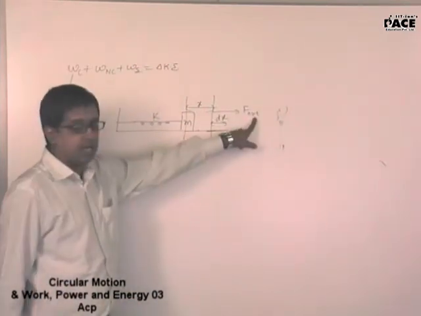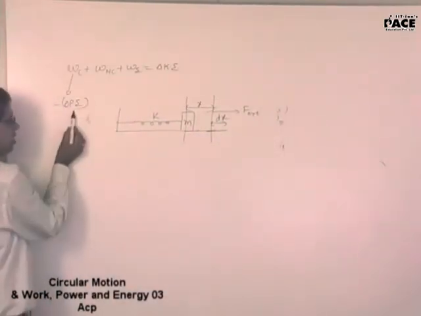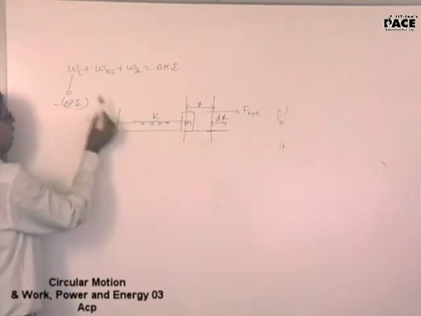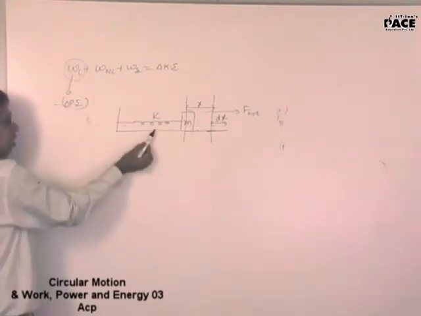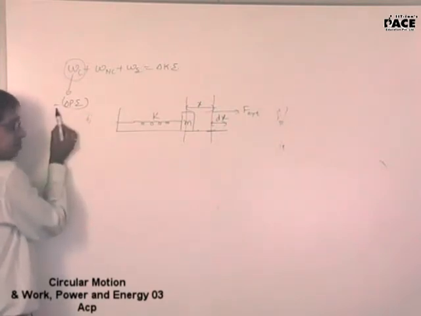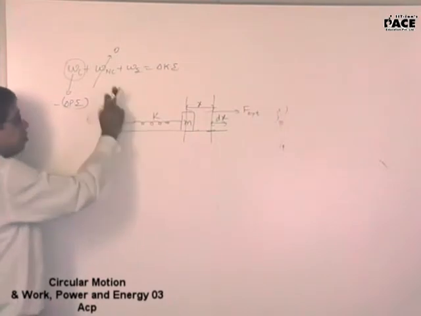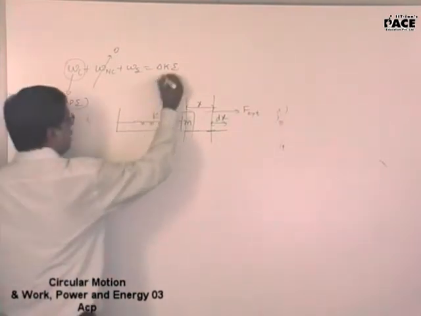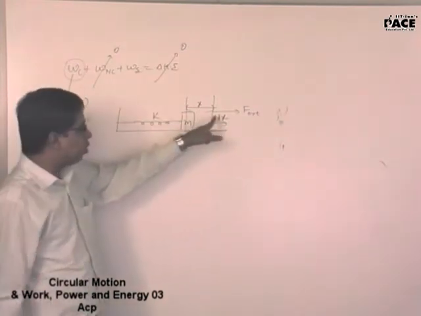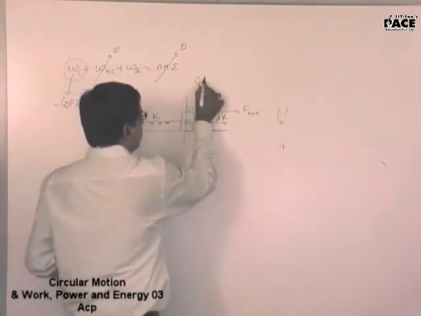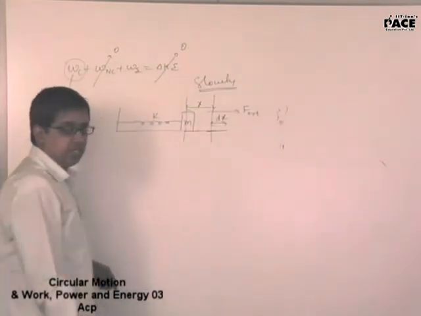of F external. Now remember, to calculate the potential energy stored in the spring, either I will have to calculate the work done by the conservative force, call it the spring force, and put a negative sign, or there is no non-conservative force in this case. Non-conservative force is 0 and change in kinetic energy is 0. Why is the change in kinetic energy 0? I am pulling it slowly.